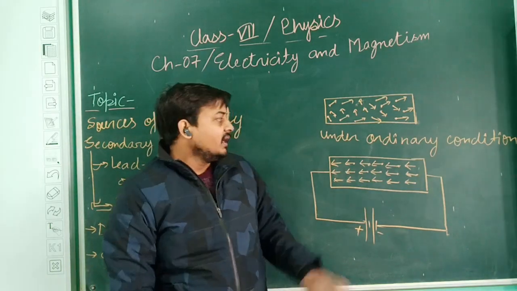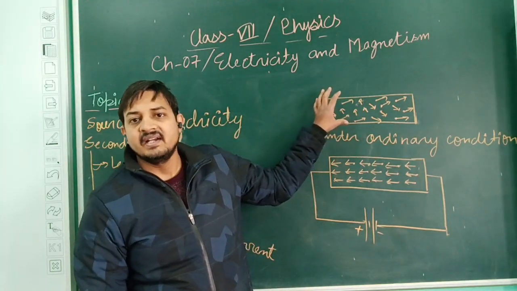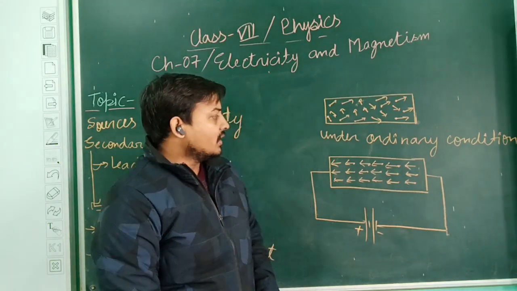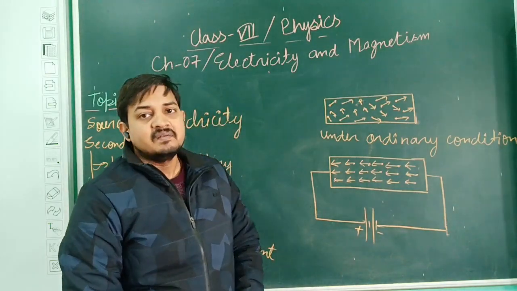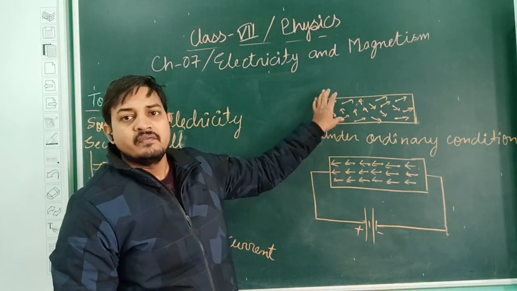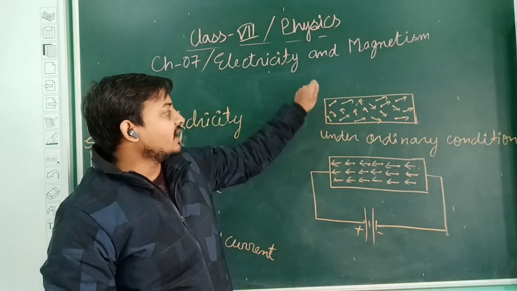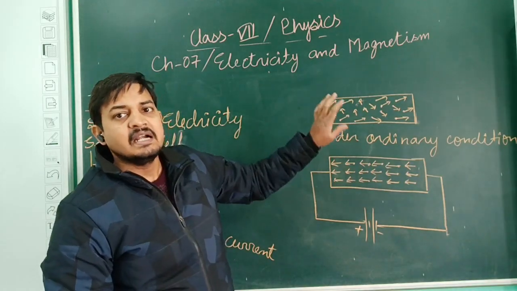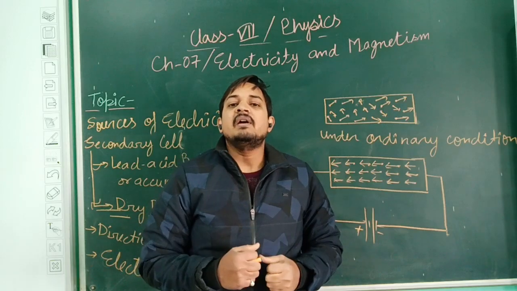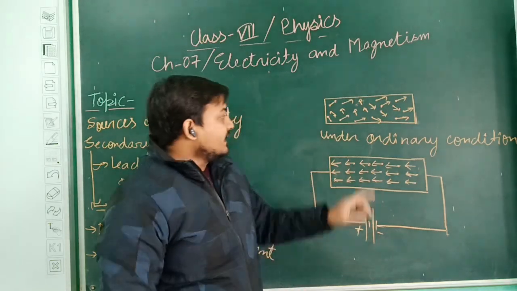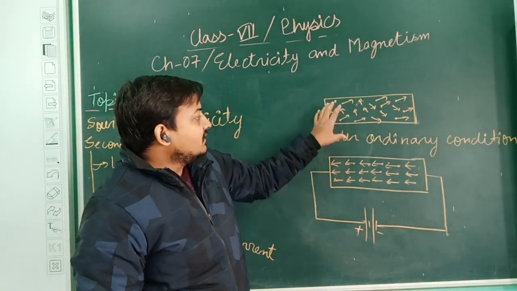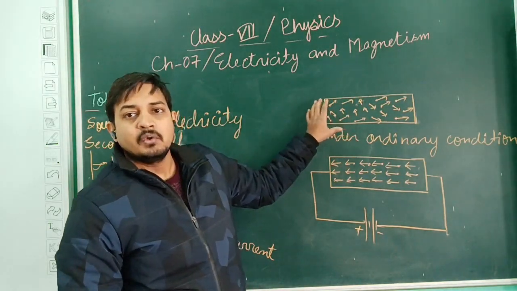See what will happen if we do not connect any kind of metal with any external voltage source or battery, under ordinary conditions. All the free electrons, or we can say valence electrons, try to move randomly. They are not able to change their places, because in case of a solid, the intermolecular force is very high. That is why they are not able to change their places, and they can only vibrate at their own position.